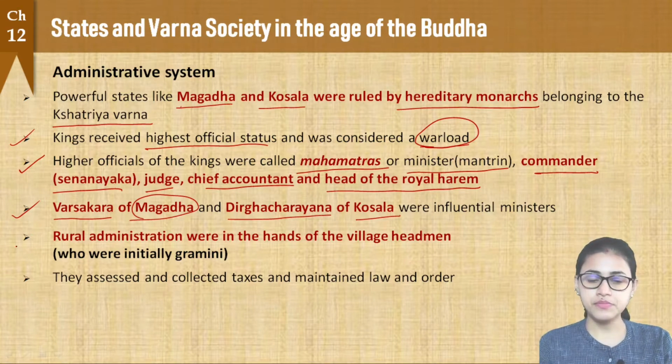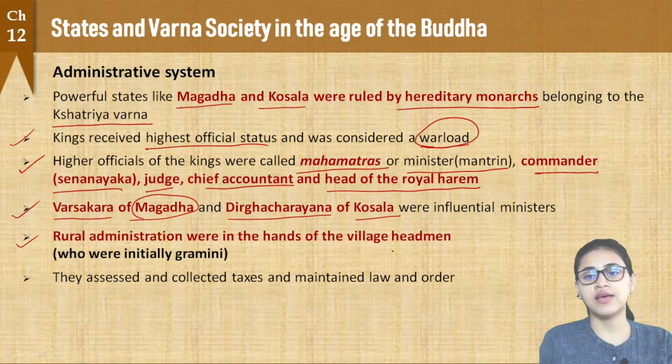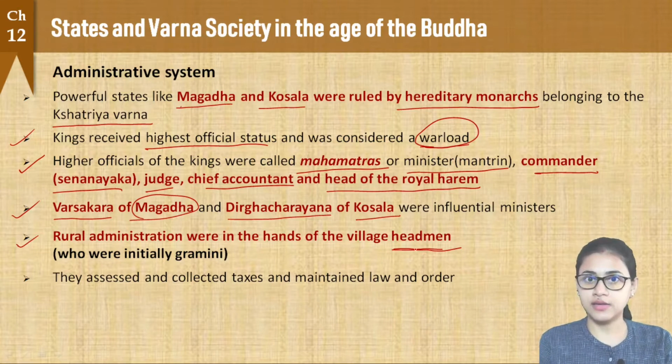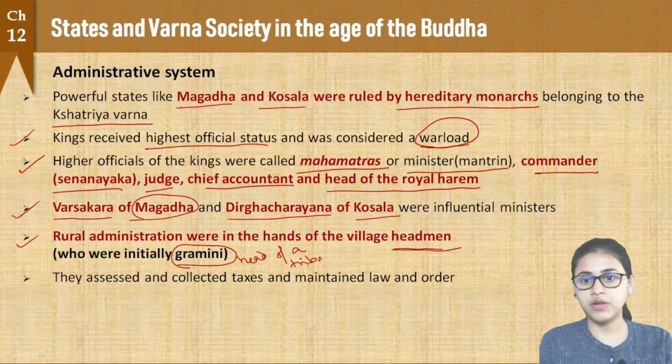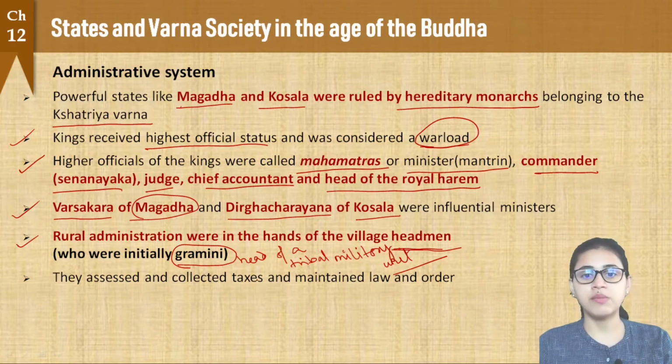Alright. Now if we talk about the rural administration, the rural administration was in the hands of the village headman. Alright, every village had a headman, right? And the headman was initially the Gramini. If you can recollect, Gramini is the head of a tribal military unit, alright? Now, the headman was initially the Gramini. These Graminis later came to be called the village headman.